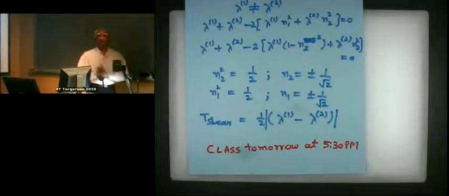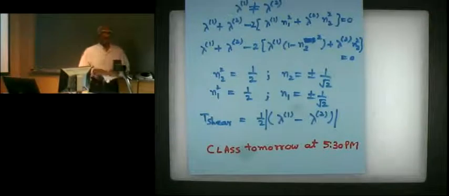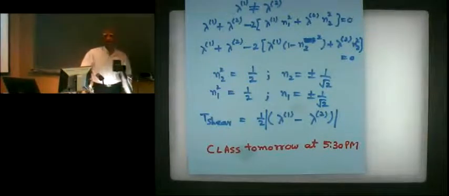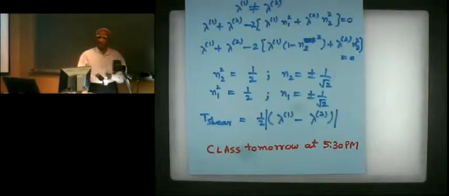Okay, so last time we were trying to find the maximum shear stress. We took our coordinate axes along the principal axes of a stress tensor at a point in a body. At that point, we know the Cauchy stress tensor, and we found its eigenvalues and eigenvectors. The eigenvectors give you the normals to the planes on which the normal stresses are maximum or minimum. There are no shear stresses on those planes, so those planes are principal planes.